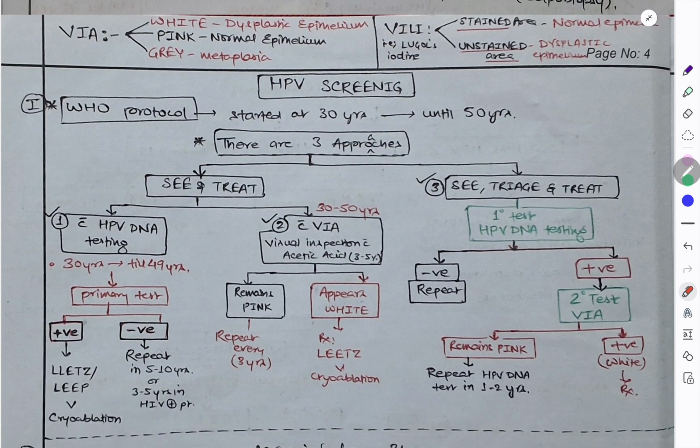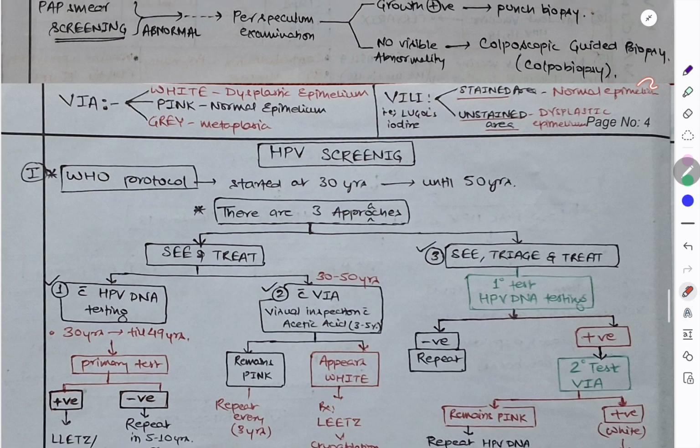Before HPV screening, I'll tell you what you'll see in VIA, visual inspection with acetic acid. In normal epithelium, it will take a pink color, but if it is dysplastic or metaplastic, the color will change to white and gray. Okay, dysplastic, white and gray in metaplasia. Whereas in visual inspection with Lugol's iodine, the places which are stained are normal epithelium and the places which are not stained are dysplastic epithelium. So you have to keep this in mind before moving to the screening.